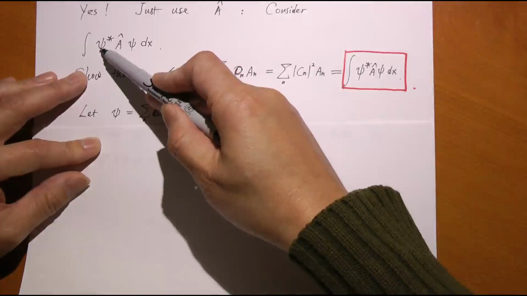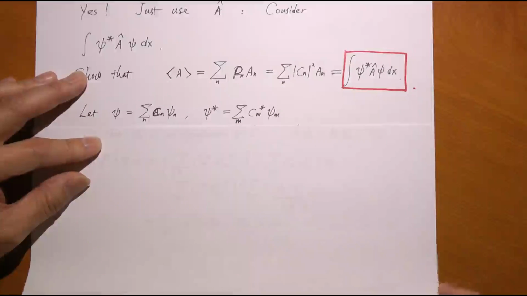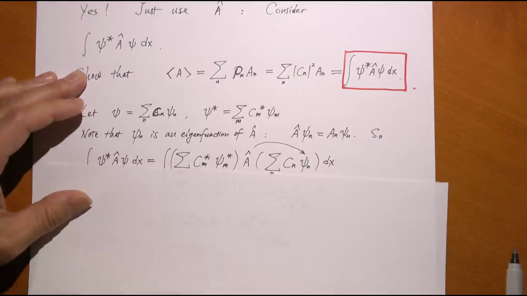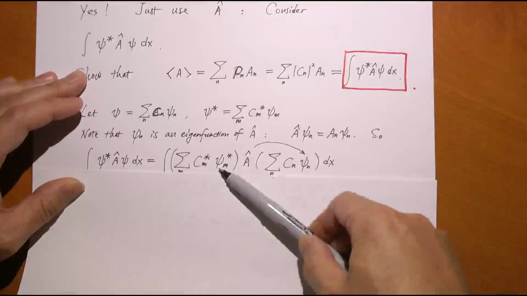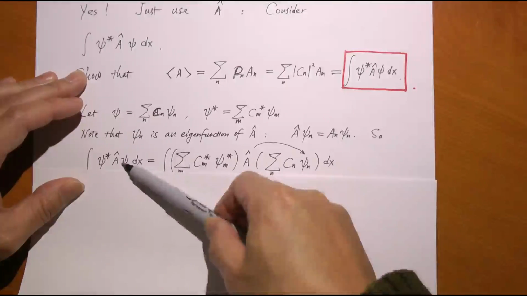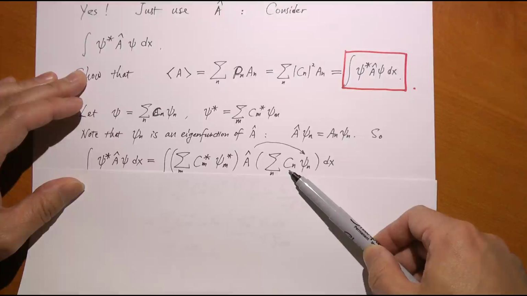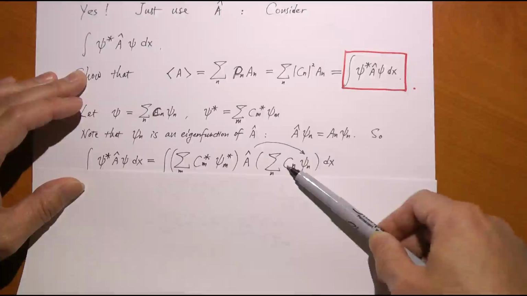Okay, so this is the sum. That is also a sum. And this is what I get. Okay, psi star is right here. A is in the middle. And psi is right there, right? There are two sums. One psi star, one psi.